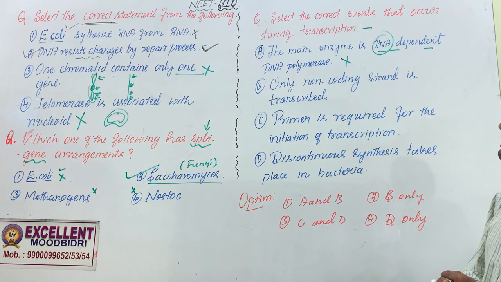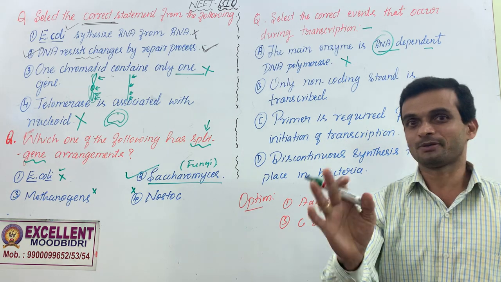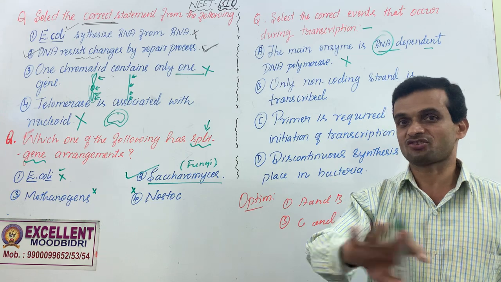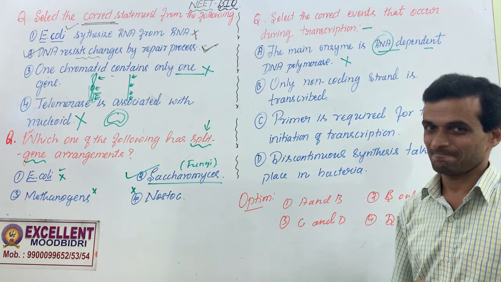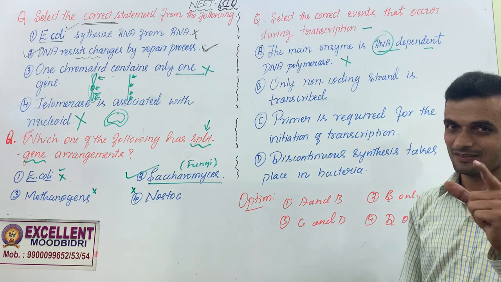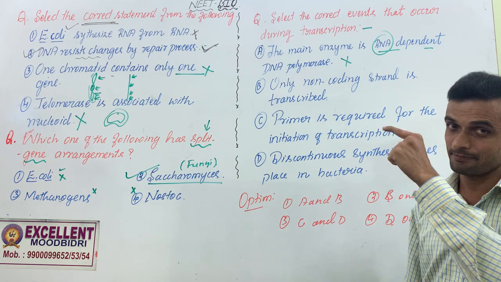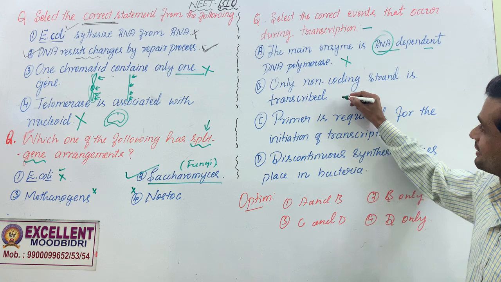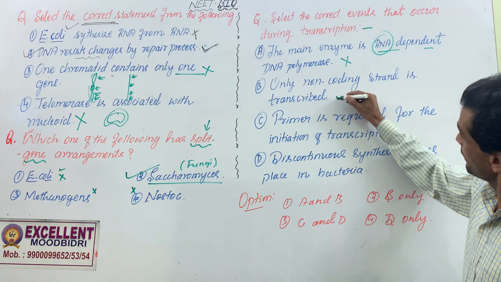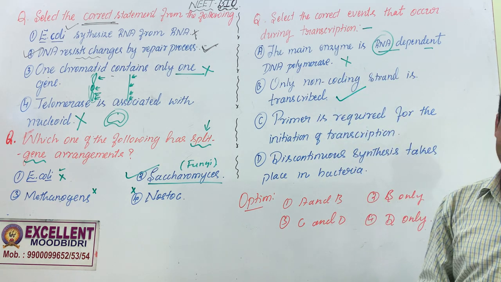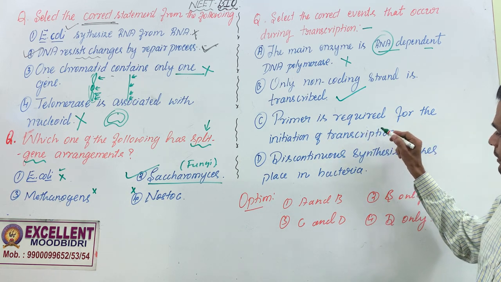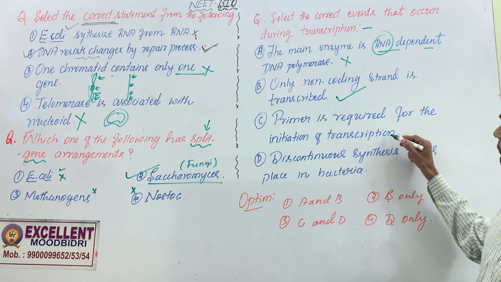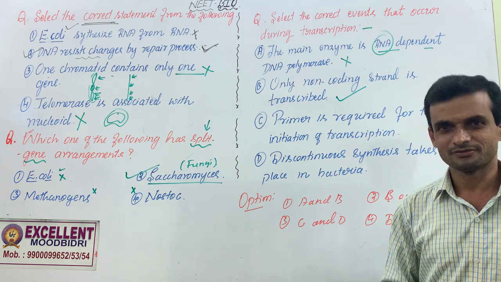Only the non-coding strand is transcribed. It means the other one, the coding strand, is not transcribed. Only the non-coding strand acts as a template. I will also discuss this mechanism separately in another class. So this can be a correct event, right? Primer is required for the initiation of transcription. Do you believe?